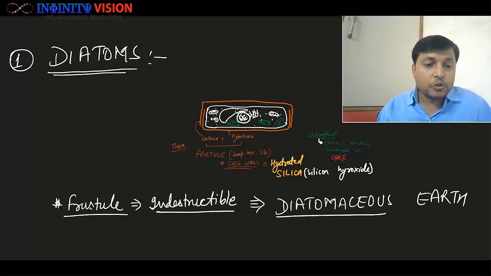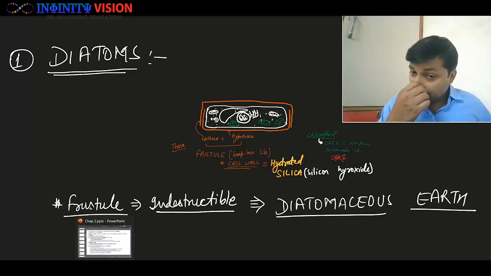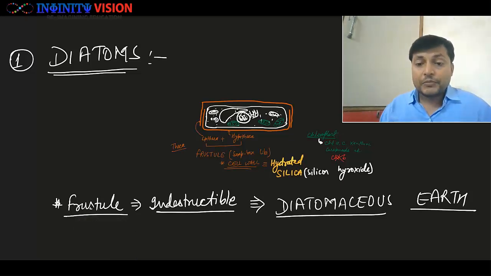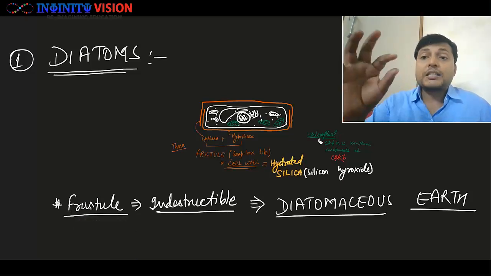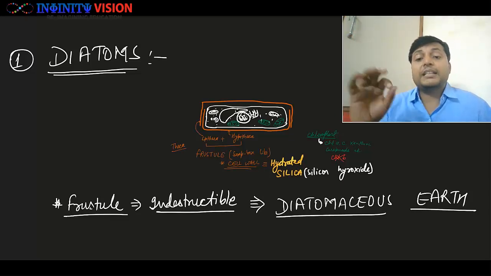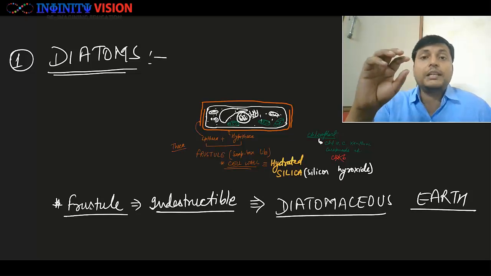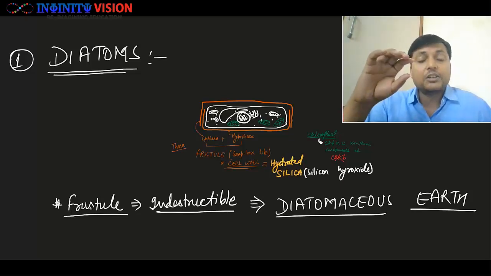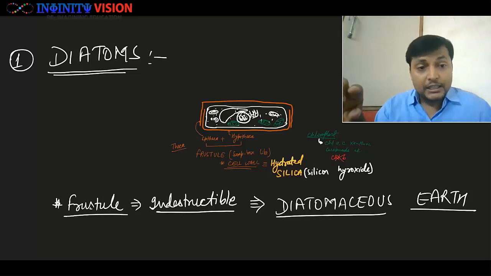Okay, so diatomaceous earth is nothing but a layer or the deposit of the frustule of diatoms. Okay, जो डायटम्स का सेल वॉल है, फ्रिस्ट्यूल है, जो कि हाइड्रेटेड सिलिकॉन हाइड्रोक्साइड का बना है,